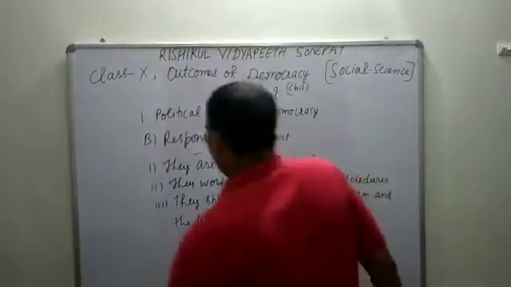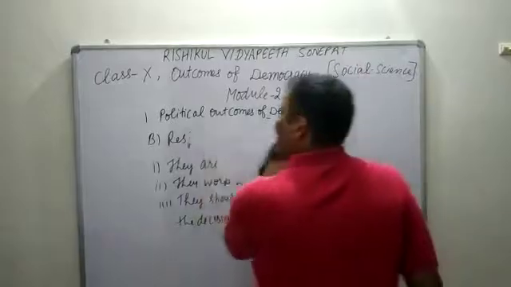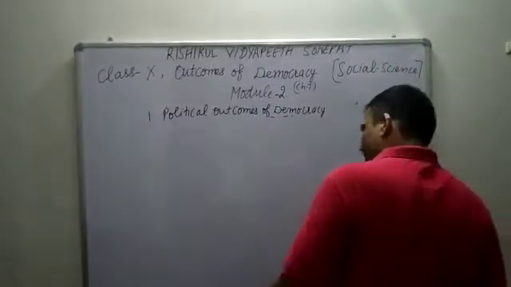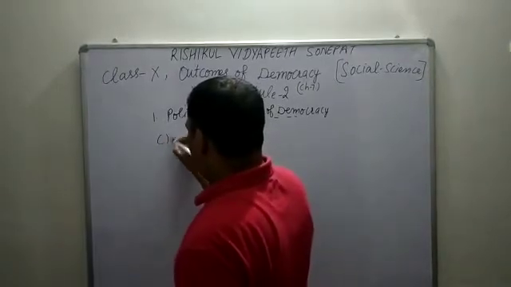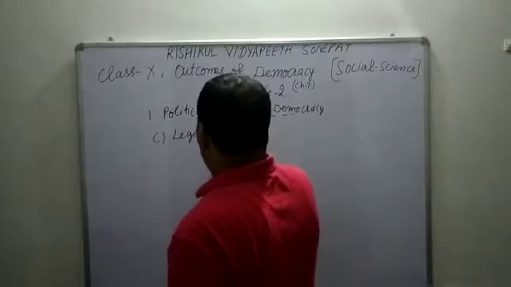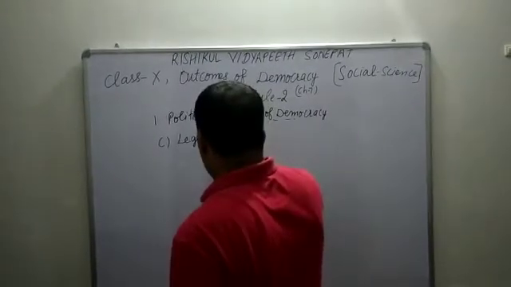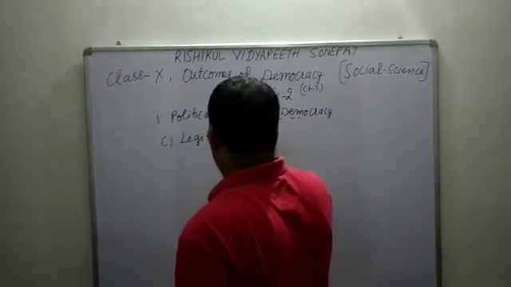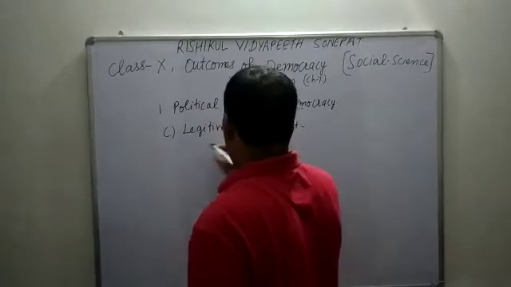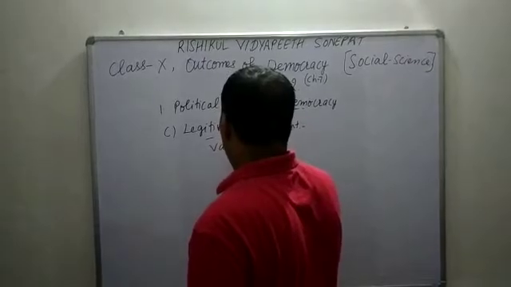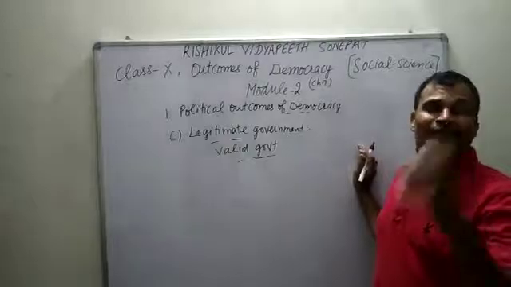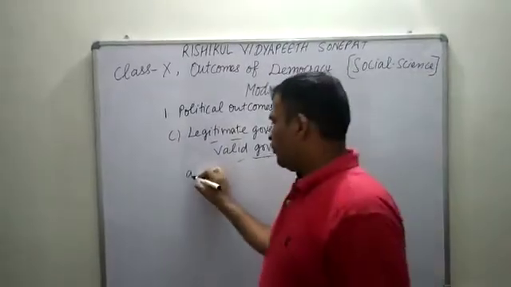People-centered government is an important one. Now next is legitimate government. Legitimate means valid, legal. Third is legitimate government. It means this is a valid, legal government, because we have elected it.